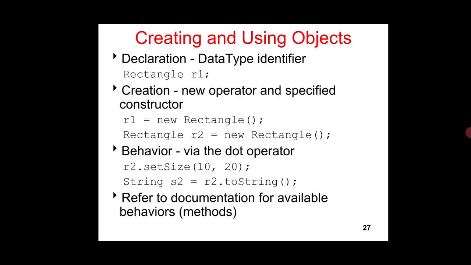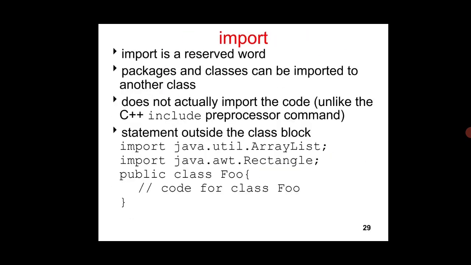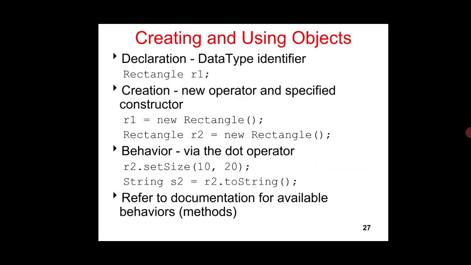This is the example for creating objects. I have a class Rectangle, and r1. Another way of creating an object is r1 equal to new Rectangle. New is the keyword used while creating objects, and it allocates the memory for object r1.